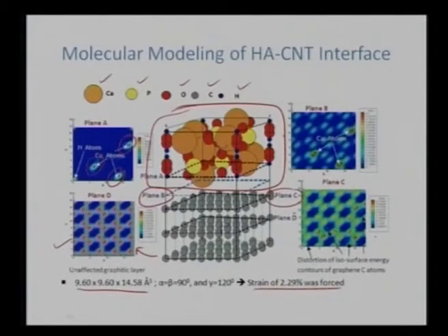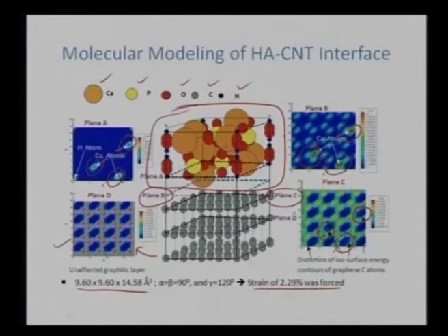It means there is some overlap of the electron density between calcium atoms and carbon atoms. So those interactions we can see out here, and we can see that there is some perturbation happening by distorting the isosurface energy contours. It means there is some overlap or interaction between the electron cloud of calcium and that of carbon. It means there is some sort of bonding happening between the two, and that is resulting in the automatic dispersion of carbon nanotube on the hydroxyapatite surface. That is the beauty we are seeing in this particular case, that we are able to see the very nice dispersion of this carbon nanotube on the hydroxyapatite surface.